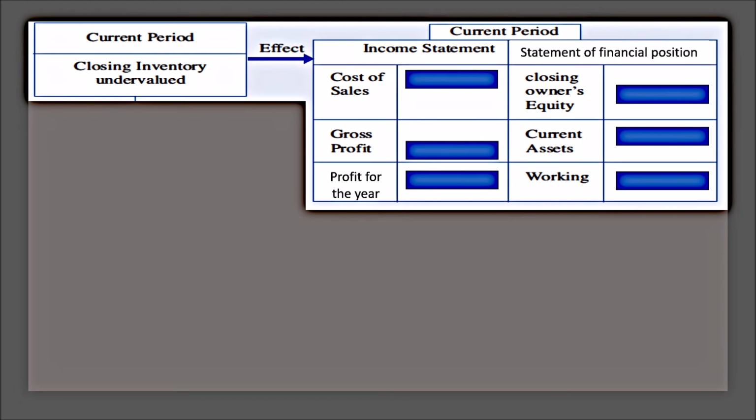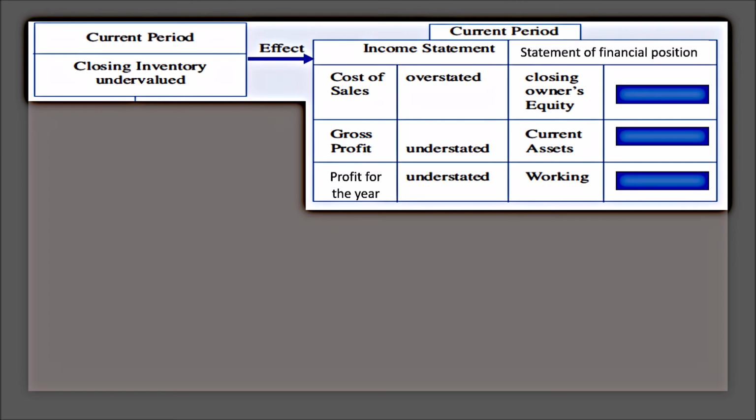Let us take another scenario. Closing inventory undervalued. The effect on the current period income statement: the cost of sale is overstated. The gross profit is understated. The profit is understated. Remember, we said there was a direct relationship between closing inventory and profit. Since closing inventory is undervalued, gross profit and profit for the year also will be understated or undervalued. In accounting, the terms undervalued and understated can be used synonymously.